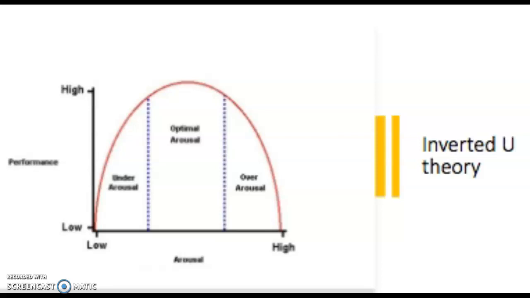So this graph is sort of correct in Sarah's case. However, her optimal arousal will be much lower than this suggests.